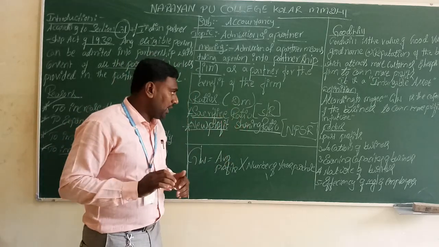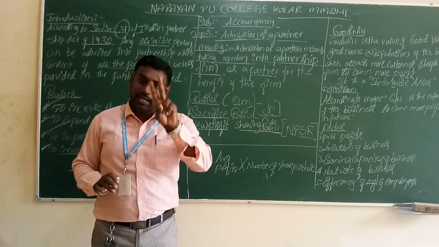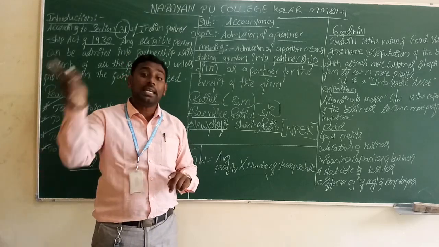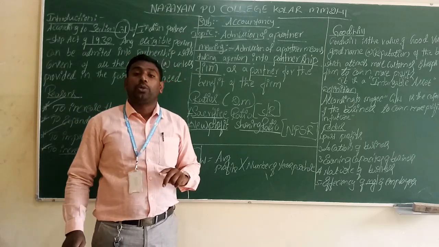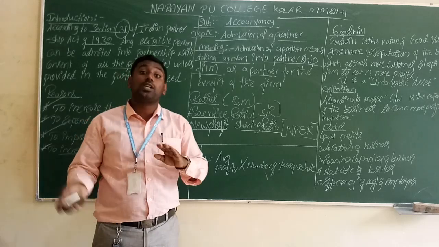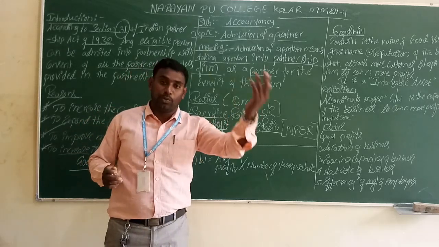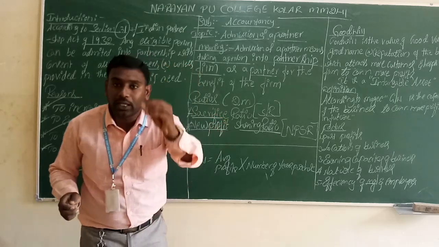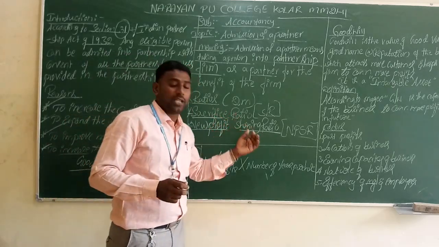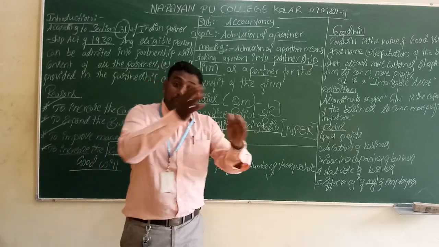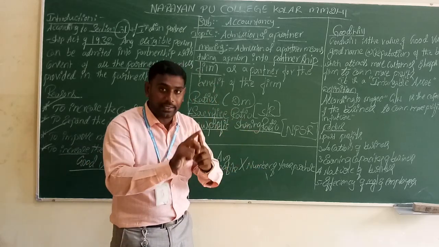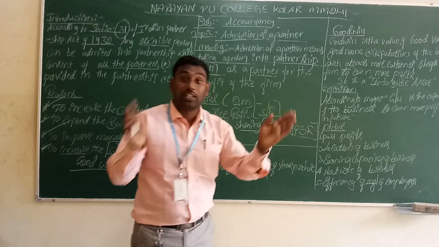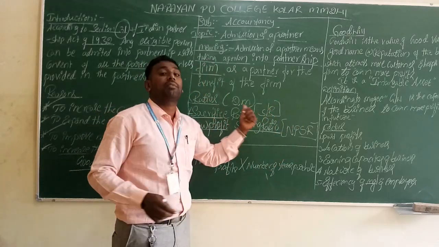For example, A and B are the existing partners and C is the new partner. A has to sacrifice something from their profit and B has to sacrifice something from their share. The total gathered and given to C will be called the sacrifice share.